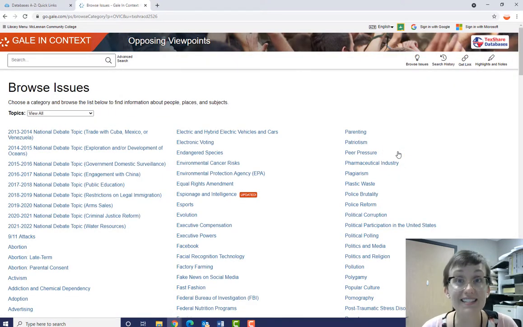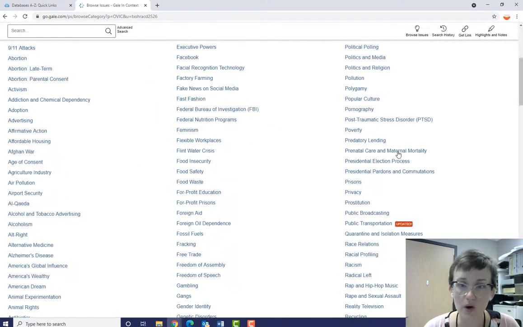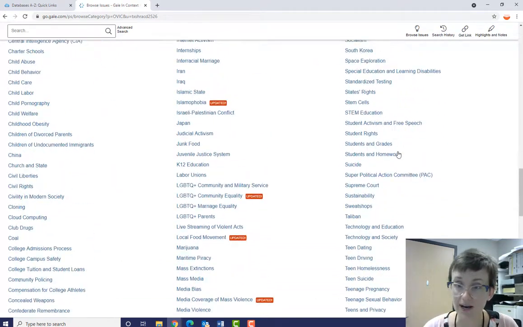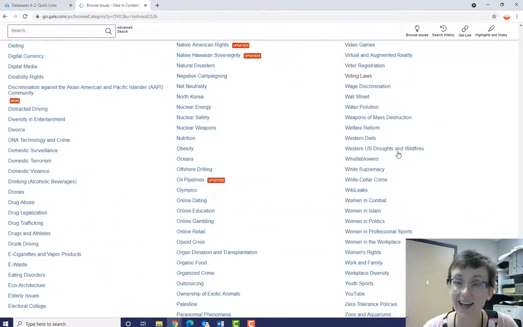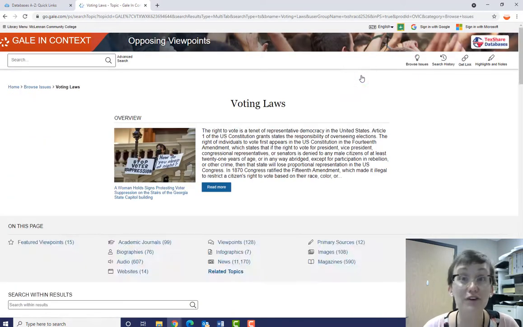The reports are listed alphabetically, so I am going to scroll to the bottom, and again, I am going to click on Voting Laws. First up is the topic overview, right here.